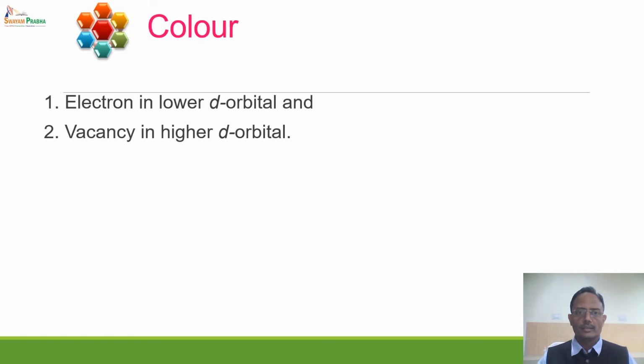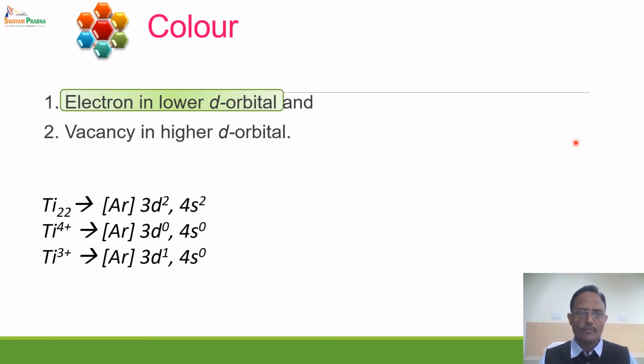Now there are two conditions for this. There should be an electron in the lower d orbital and there should be a vacancy in the higher d orbital. We will explain both of these conditions with examples.